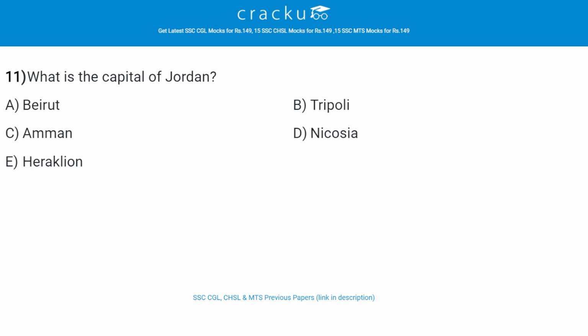What is the capital of Jordan? The correct answer is C, that is Amman. Amman is the capital and largest city of Jordan. It is the residence of the king and the seat of government.